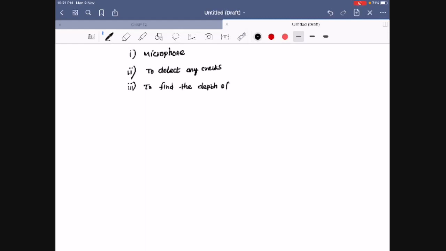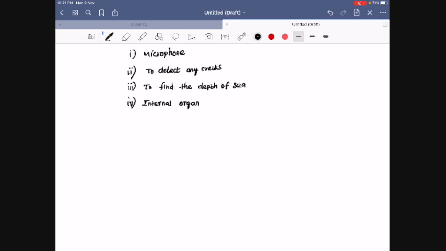To find the depth of the sea they are using this. And even internal organs and all, they are passing ultrasonic waves to detect what defect or problem is there. For that they are using the scanning device also. So internal organs have to be checked by using ultrasonic scans.